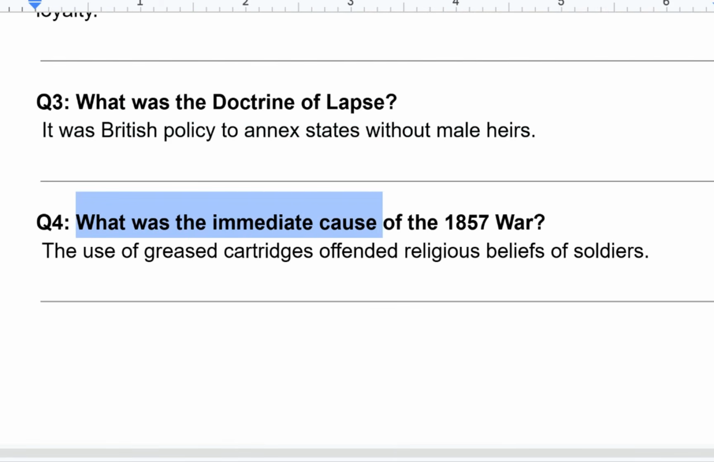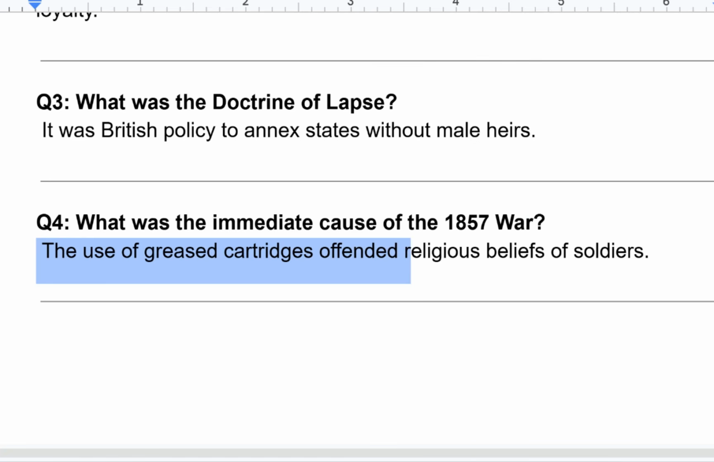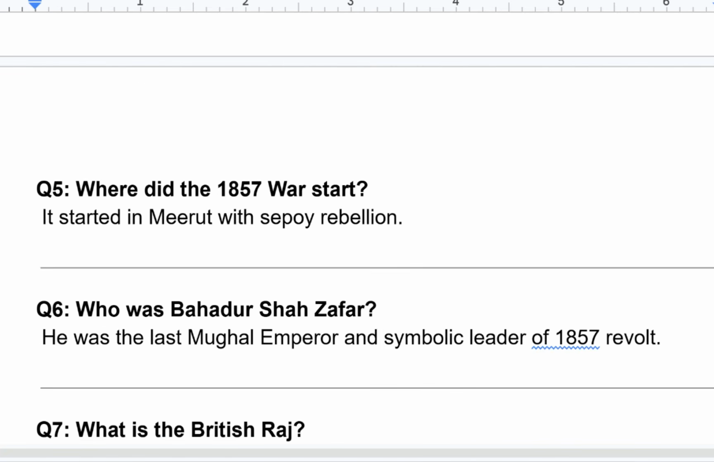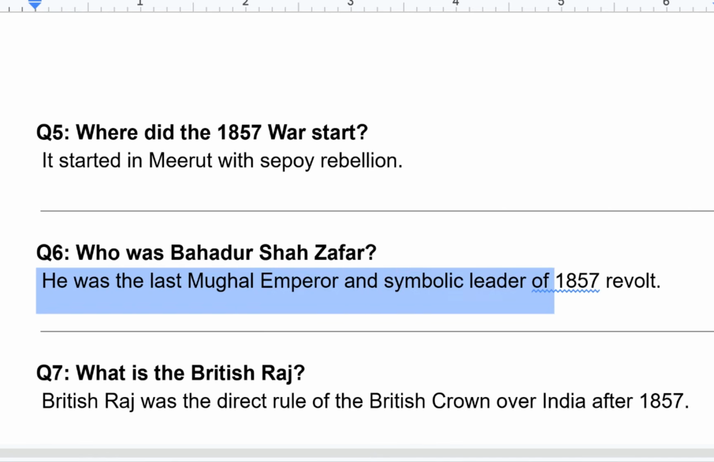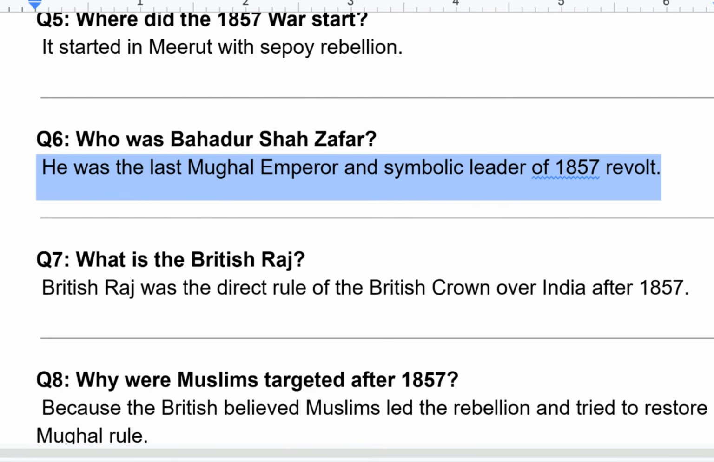What was the immediate cause of the 1857 war? The cause of greased cartridges offended religious belief of soldiers. Where did the 1857 war start? It started in Meerut with Sepoy rebellion. Who was Bahadur Shah Zafar? He was the last Mughal emperor and symbolic leader of 1857 revolt.